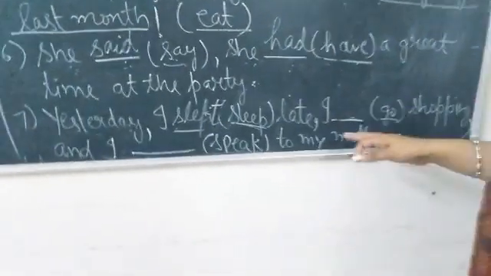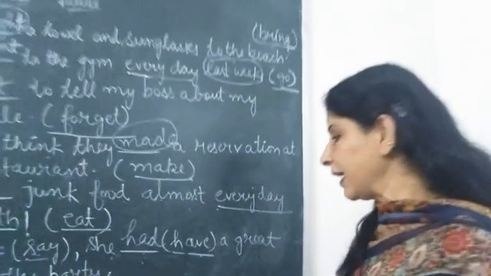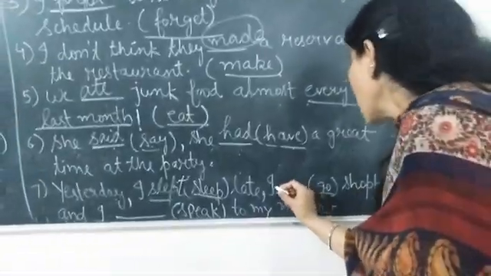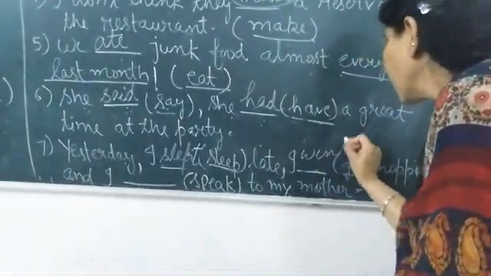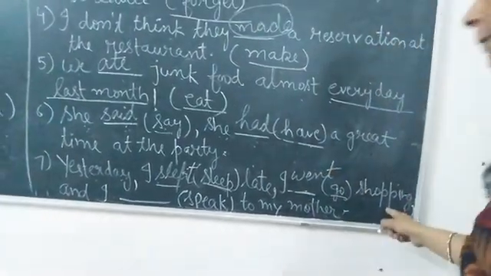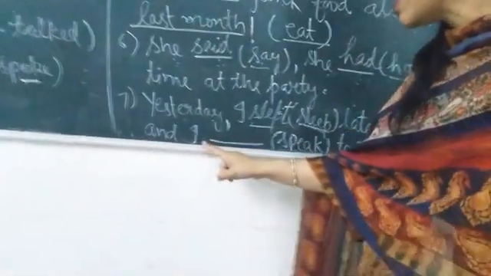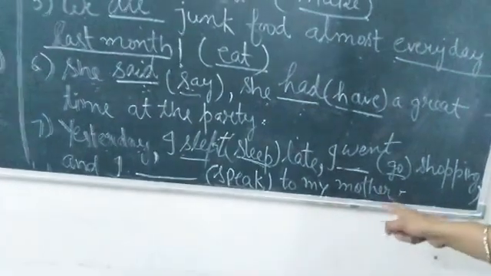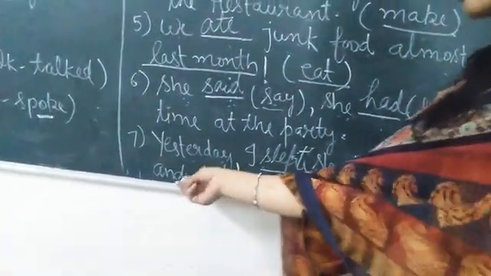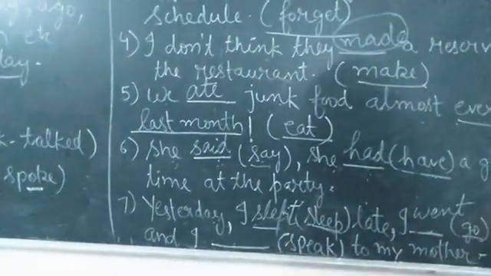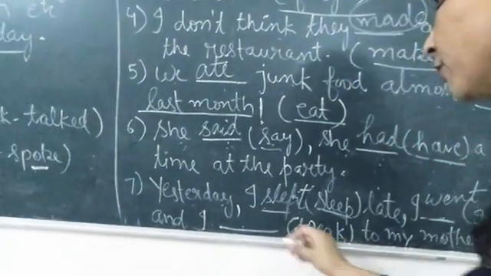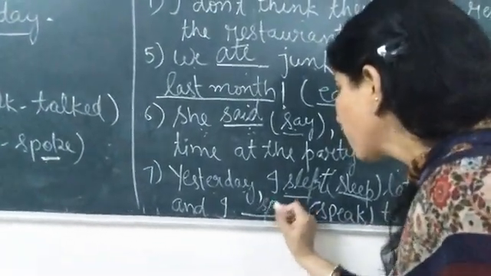These are the actions which I did yesterday. All 3 actions are connected here. Okay. I went shopping and I dash to my mother. Then here the third action is connected with the help of and here, and I speak, second form of verb is spoke.